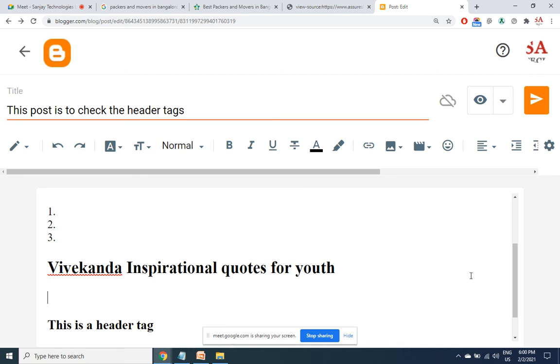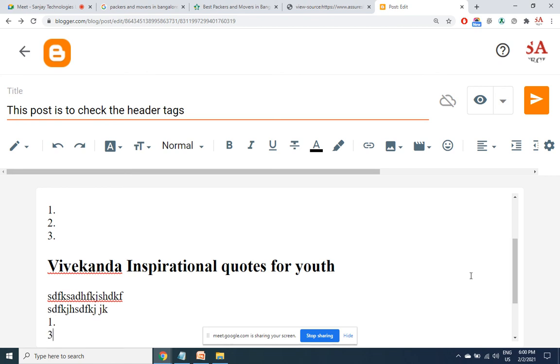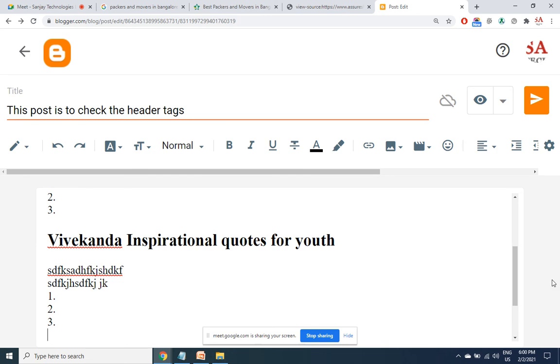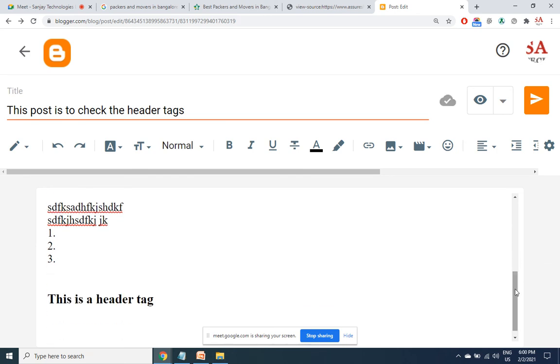And then write some quotations which are dedicated only for youth. Likewise, it goes on. And then H3, which should be part of H2. Place H2 below H1, place H3 below H2. You can have multiple H2 tags, you can have multiple H3 tags. In fact, how many you have, that much better.